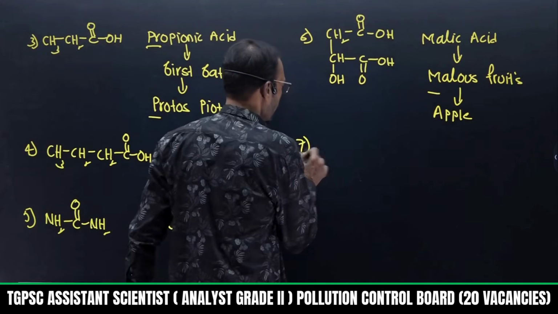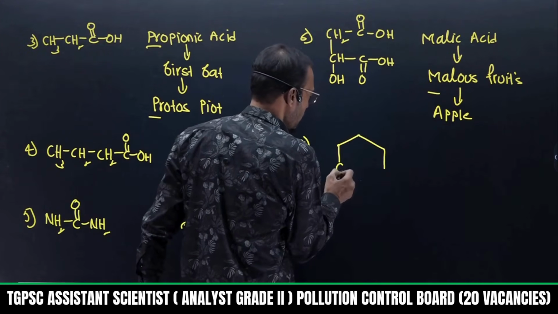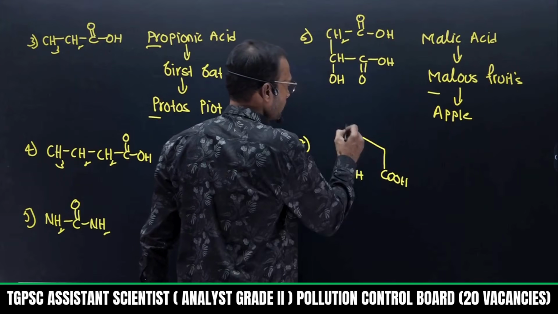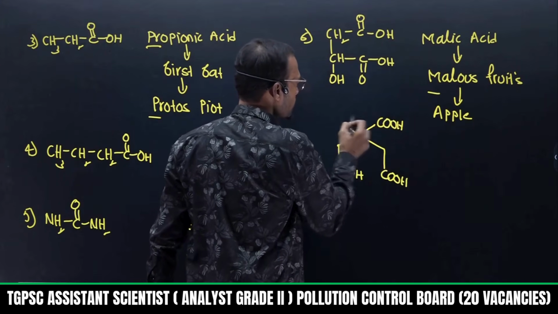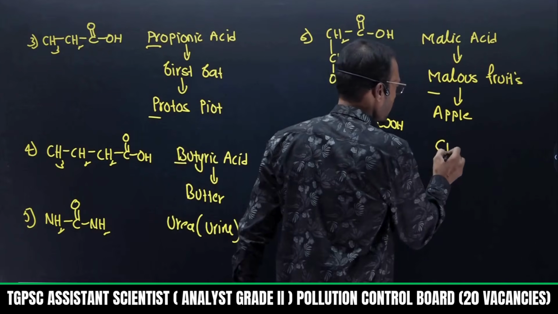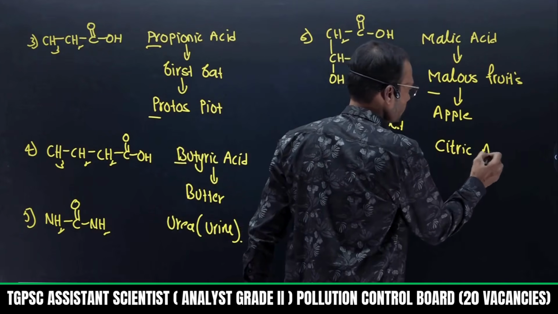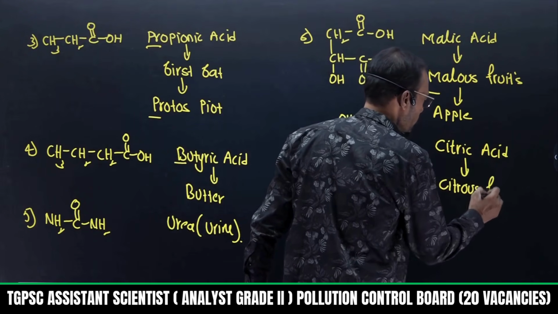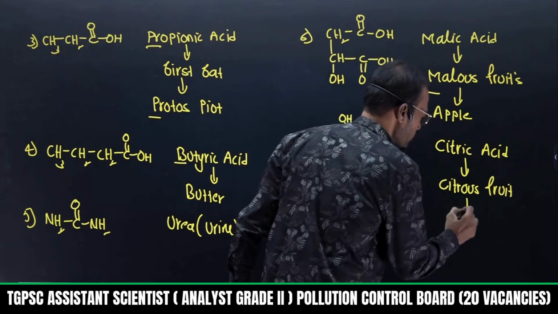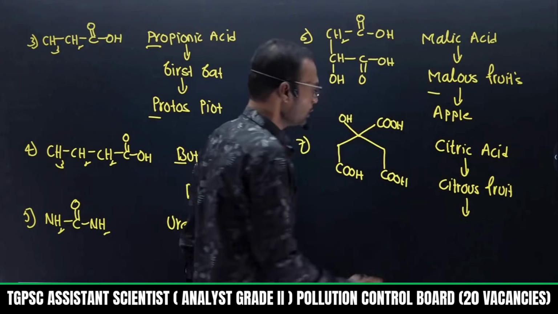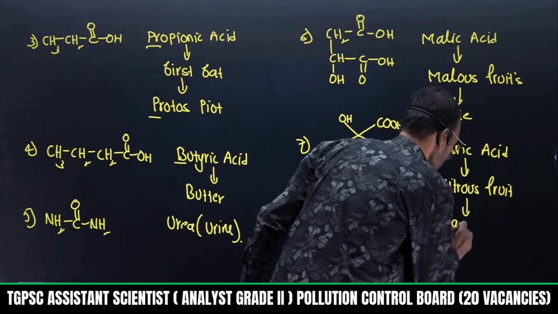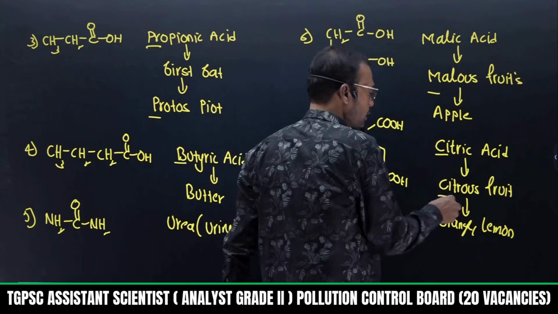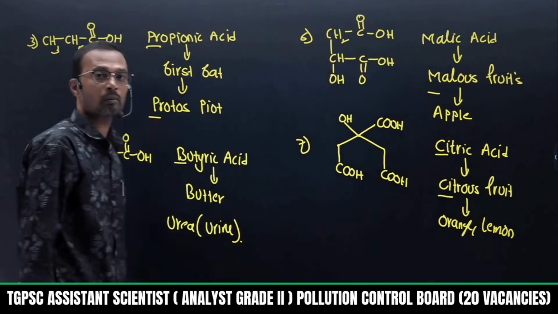Okay, and this is a well known acid, CH2 C double bond OH. And here also C double bond OH. Then I am giving one carboxylic acid and one more OH. So this is commonly known as citric acid. Citric acid comes from citrus fruits, lemon, orange, etc. That's why the name is given as citric acid. So they are called common names.